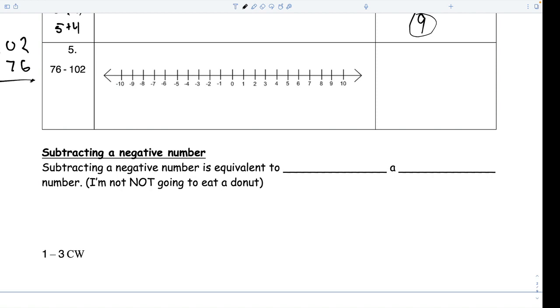Let's see if we can do that on your paper. If you can do that on your own, go ahead and do that problem. If you need help, look at the boards. I'm trying 2 minus 6. I can't do it. So I take away and borrow from the 1. I'm going to borrow a 10's place. I still can't do 2 minus 6. I borrow from that 10. I put a 9. Borrow that 10 to the 1, and now I can do 12 minus 6. 12 minus 6 is 6. 9 minus 7 is 2. 0 minus nothing over here is nothing.